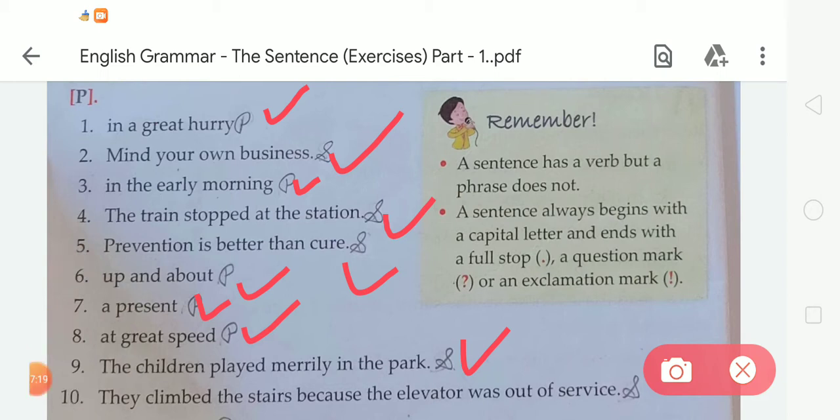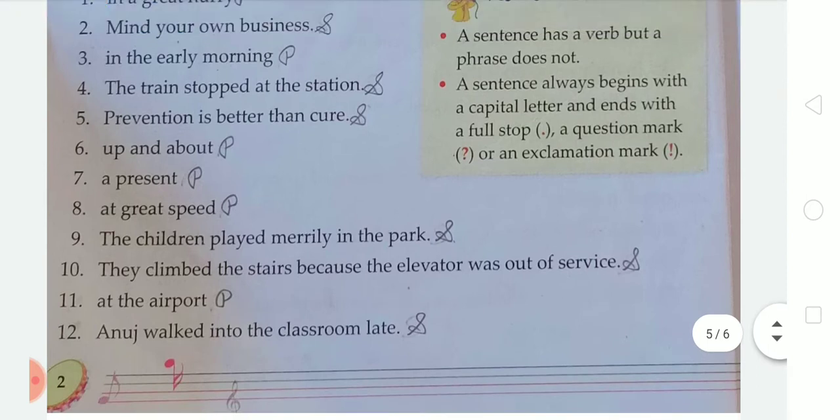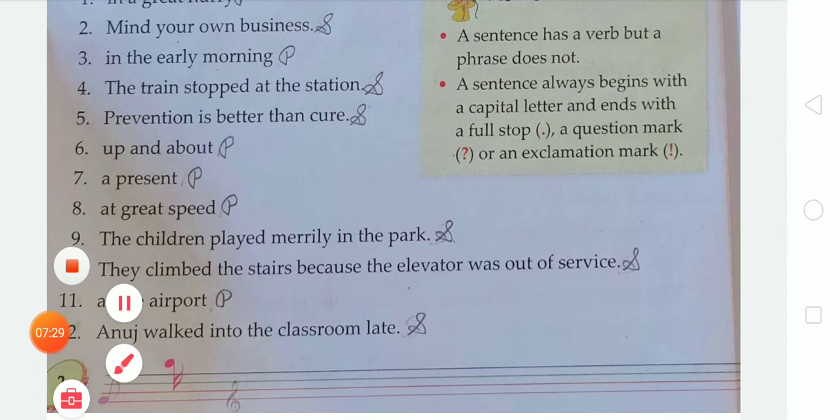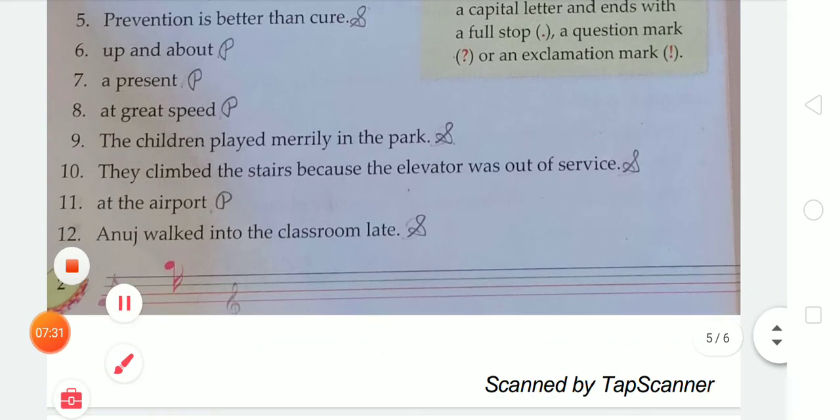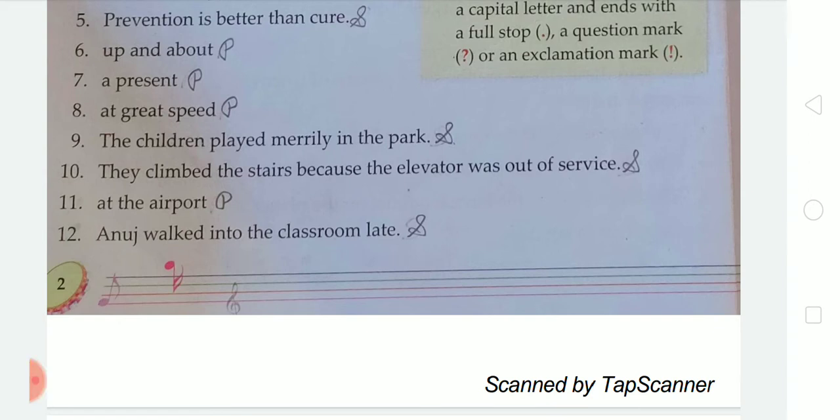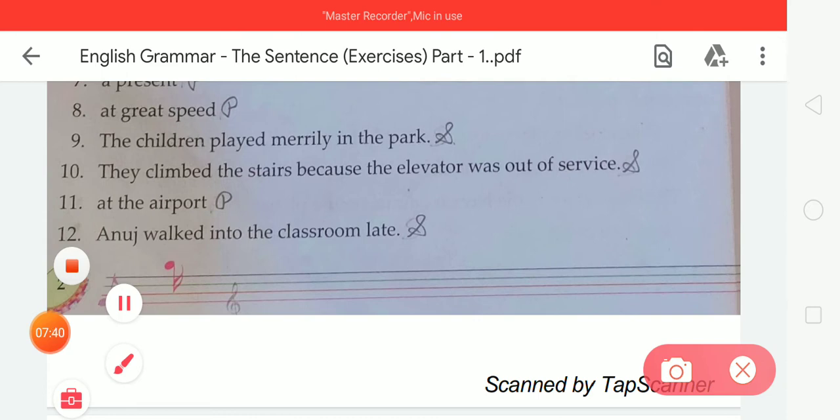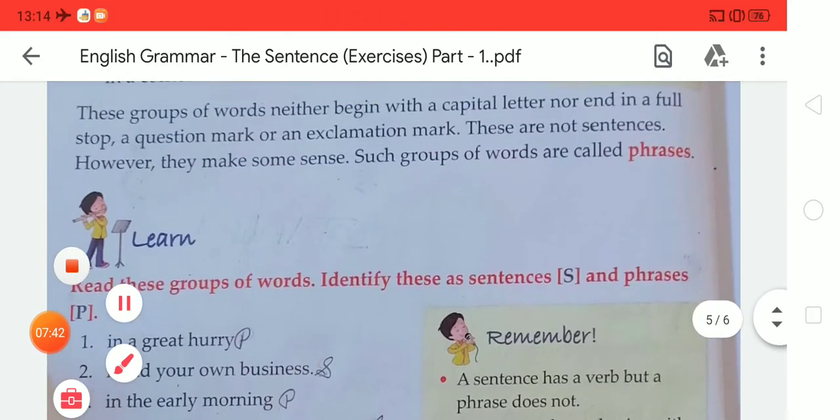In number 9, "The children played merrily in the park," so we have to write S here. Number 10, "They climbed the stairs because the elevator was out of service," so we have to write S here. In number 11, "at the airport," so we have to write P here. And number 12, "Anuj walked into the classroom late," so we have to write S here. So like this we have to complete the first exercise of this chapter.